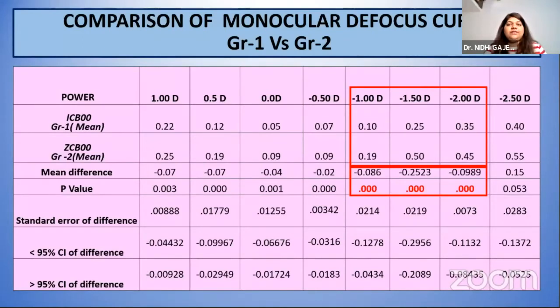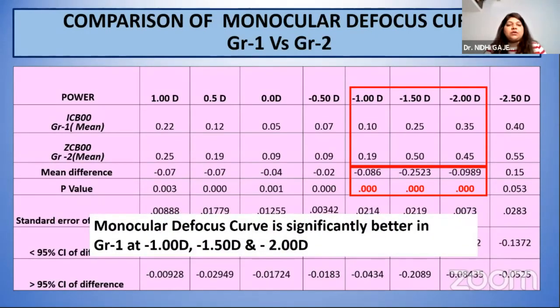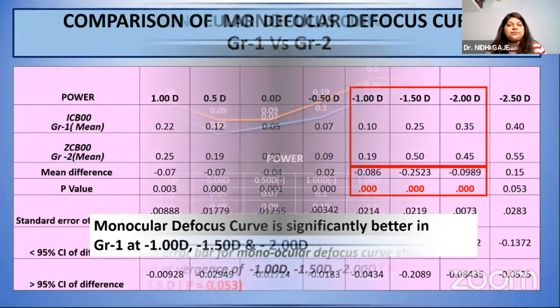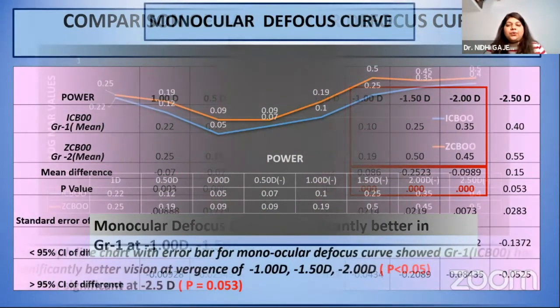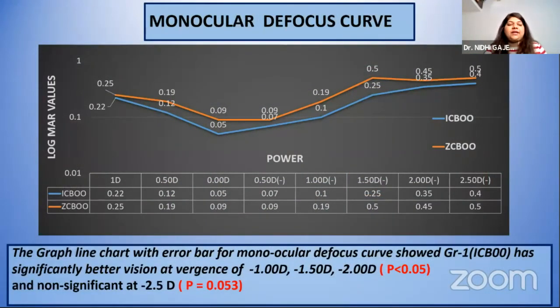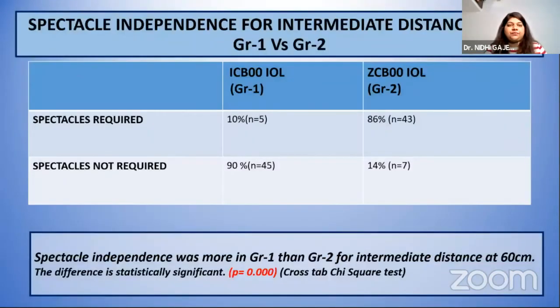Then the uniocular defocus curve was analyzed, and we saw that it is significantly better in group 1 at -1, -1.5 and -2 diopters. This is a line chart with error bars showing that group 1 has significantly better vision at defocus of -1, -1.5 and -2, while it was non-significant at -2.5.